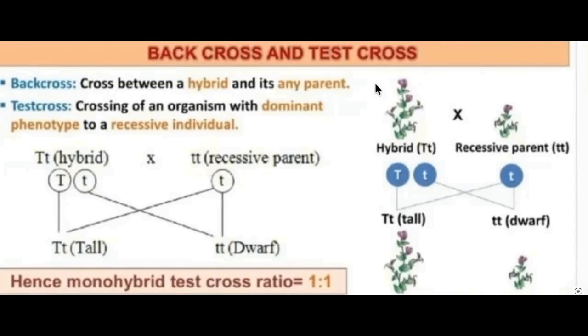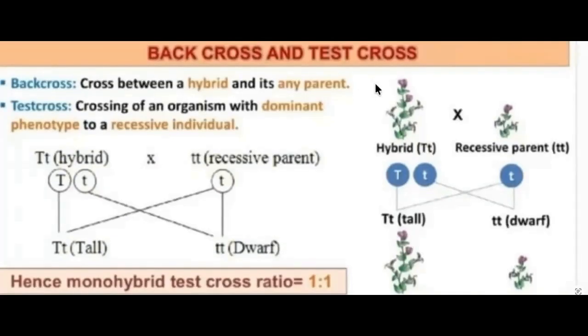It means both the alleles are similar. So to know whether F1 individuals are homozygous or heterozygous, you have to cross back.